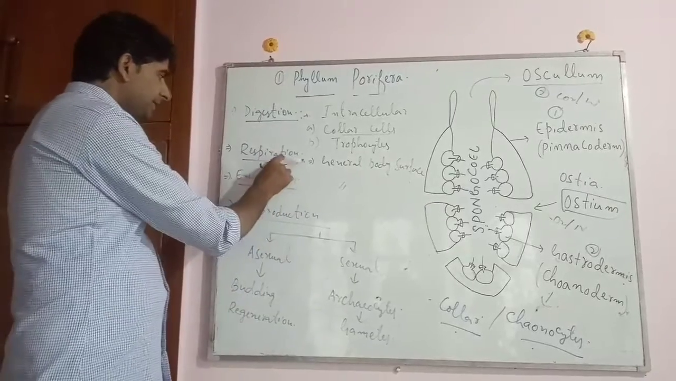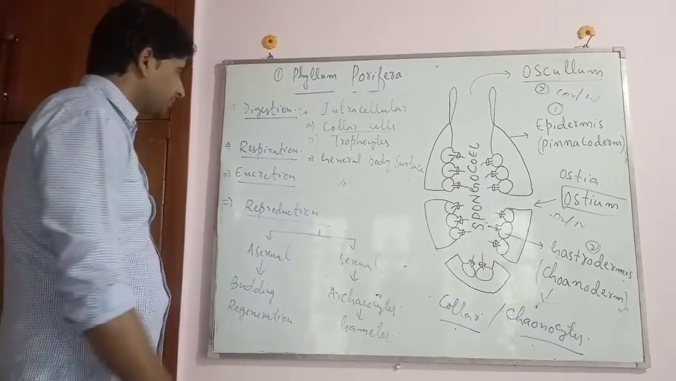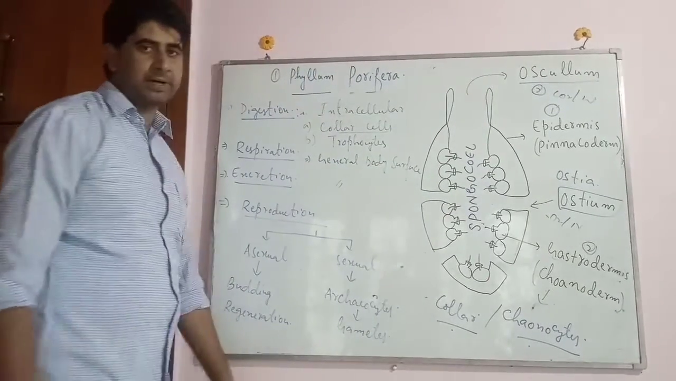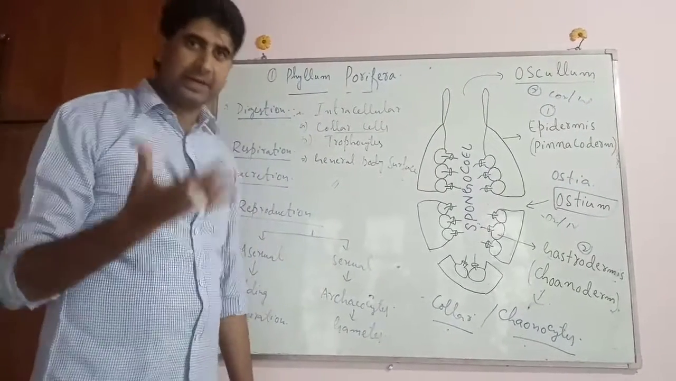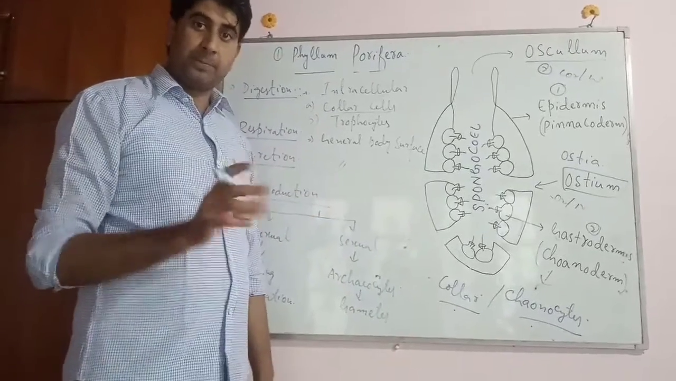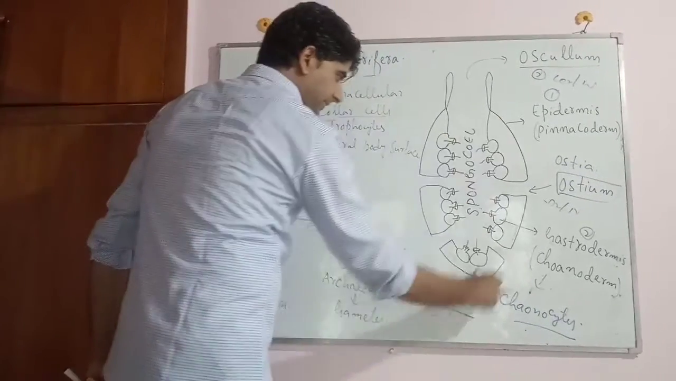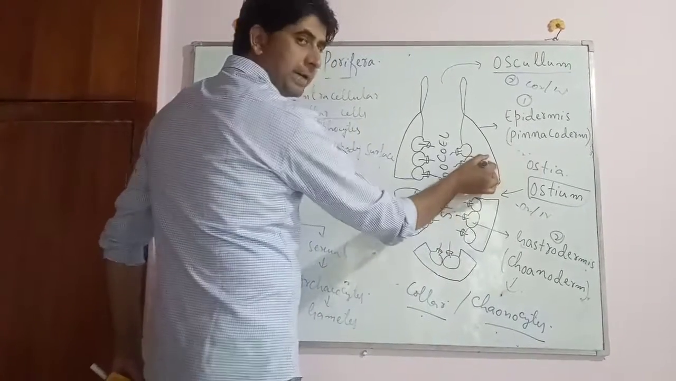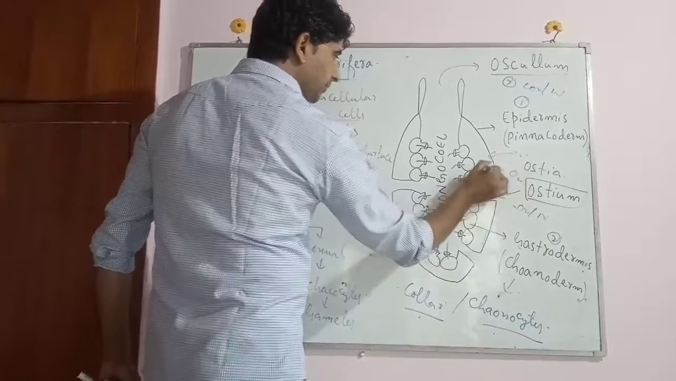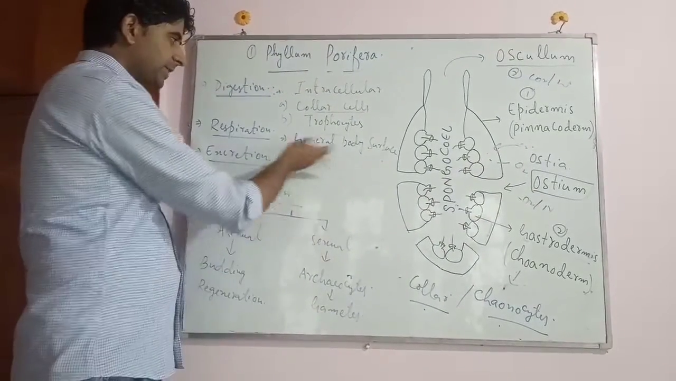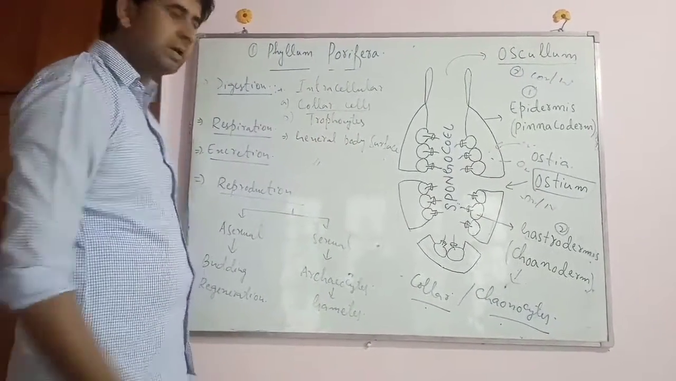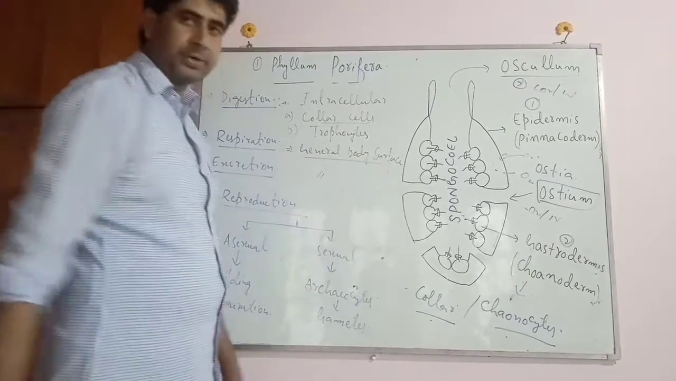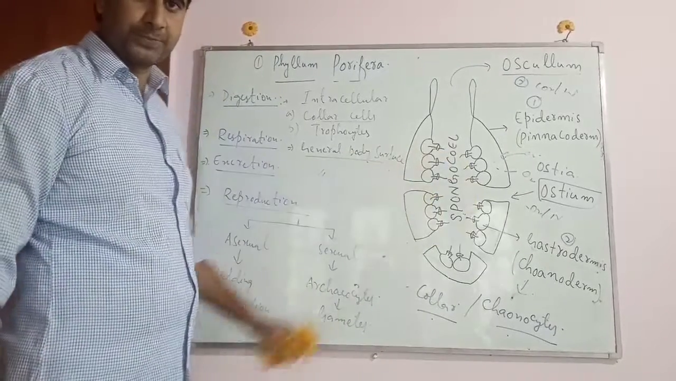Now moving towards another feature, respiration. The respiration occurs through the general body surface. क्योंकि यहाँ पे cellular grade of organization है, टिश्यू यहाँ पे है ही नहीं, ऑर्गन यहाँ पे है ही नहीं, तो सिस्टम वगैरह यहाँ पे एब्सेंट है. But still respiration occurs through the general body surface by diffusion. क्योंकि बाहर ऑक्सीजन ज्यादा है, यहाँ पे कम है, that is why oxygen diffuses into the cells through the general body surface. Likewise, excretion also occurs through the general body surface, again by diffusion.